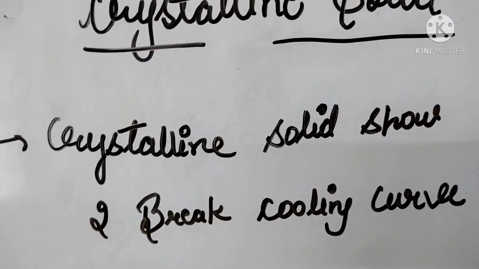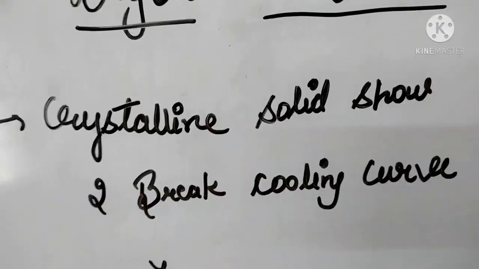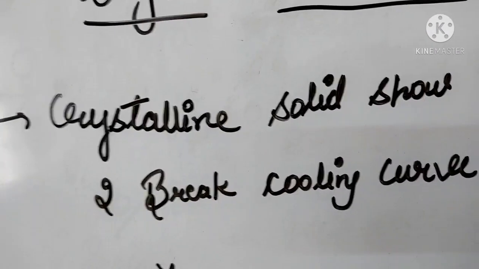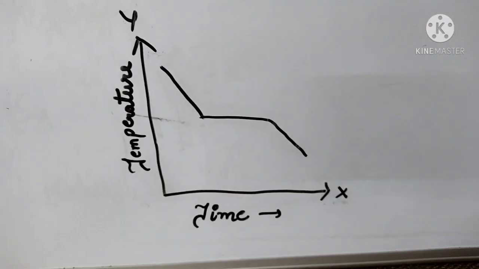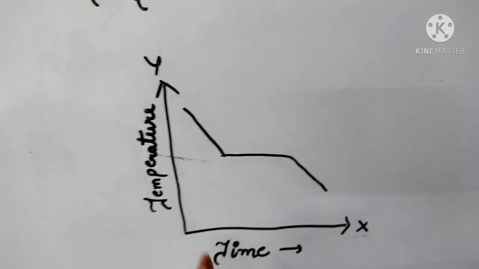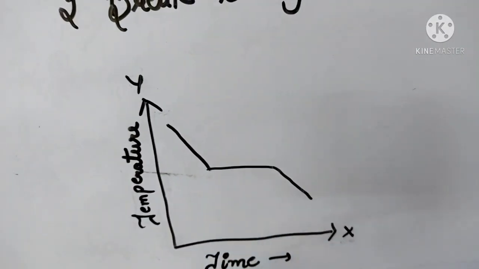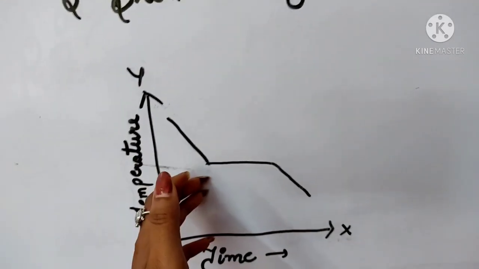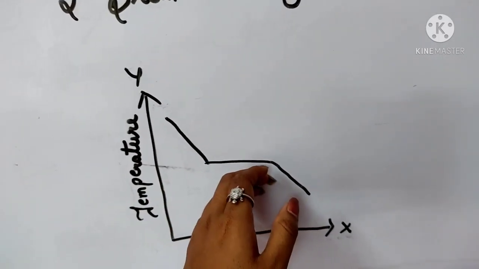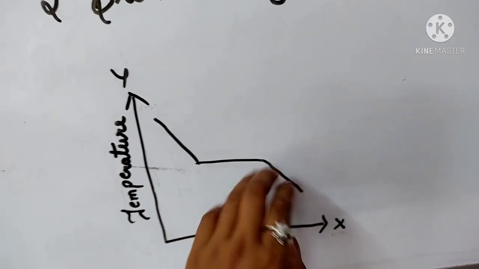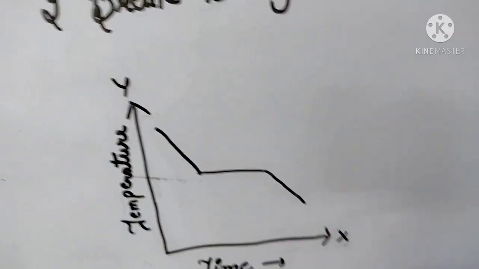In this, there are two breaks in the curve. Let's see the diagram. First it decreases, then it stays constant for some time, then it decreases again.